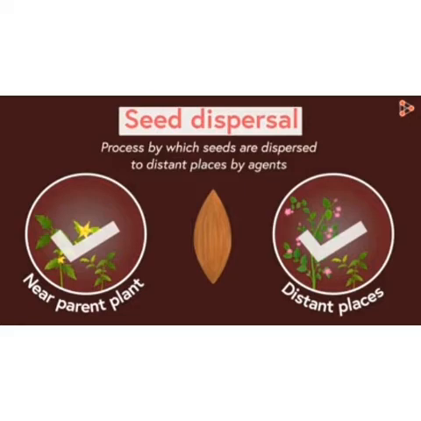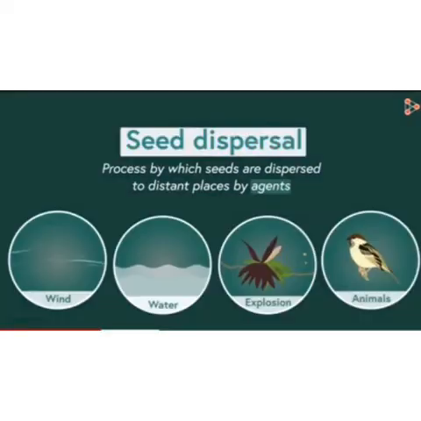So seeds are spread, either they can be spread near the parent plant or to distant places. When they are carried to distant places by certain agents, it is termed as what? Seed dispersal. Now these agents can be either wind, water, or seeds can be dispersed by explosion or by animals. So these are certain agents which help in the dispersal of seed.